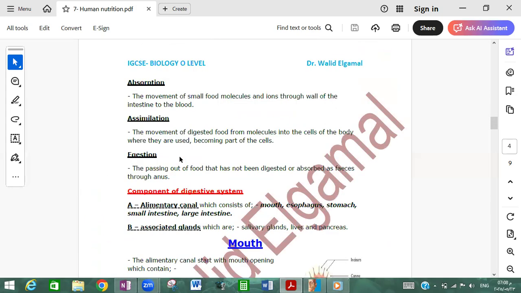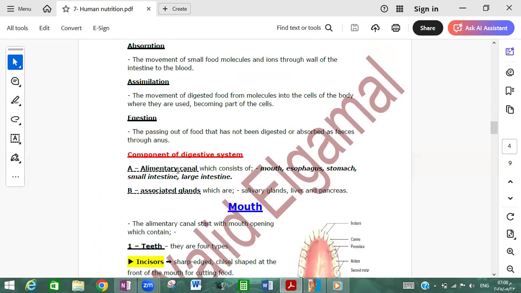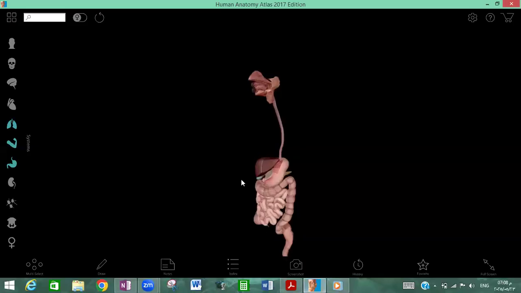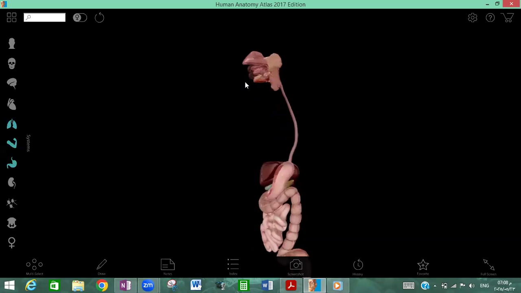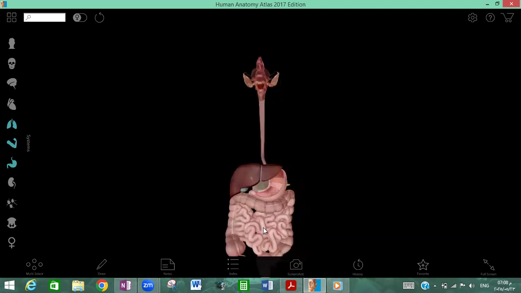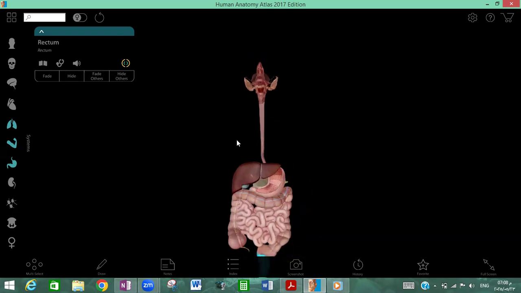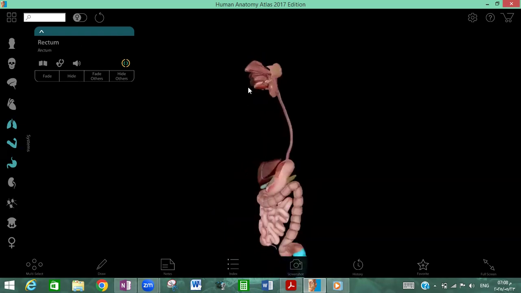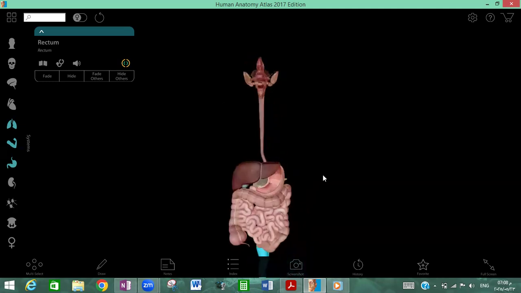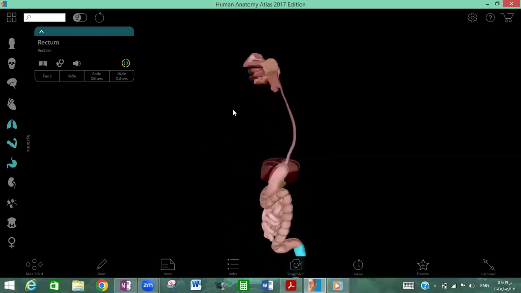When we study the digestive system, there are two main components: the alimentary canal and associated glands. Let us take a general look. The alimentary canal starts with the mouth, pharynx, esophagus, stomach, small intestine, large intestine, ending with the rectum and the last opening, which is the anus. Through this canal the food passes or moves. We call this the alimentary canal. And associated glands like the salivary glands, liver, and pancreas.